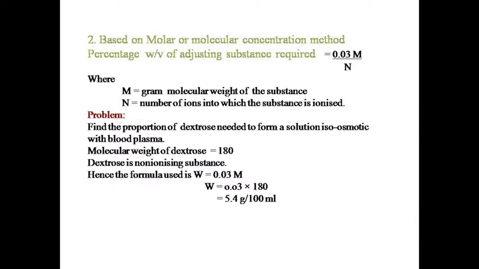Example, find the proportion of dextrose needed to form a solution isoosmotic with blood plasma. Molecular weight of dextrose is equal to 180. Dextrose is a non-ionic substance, hence the formula used is W is equal to 0.03 M. W is equal to 0.03 multiplied by 180 is equal to 5.4 gram per 100 ml.